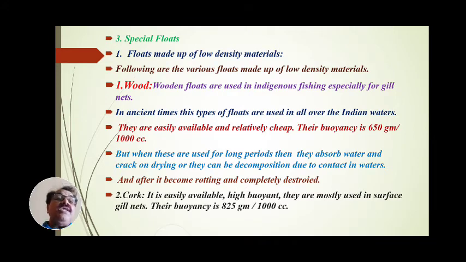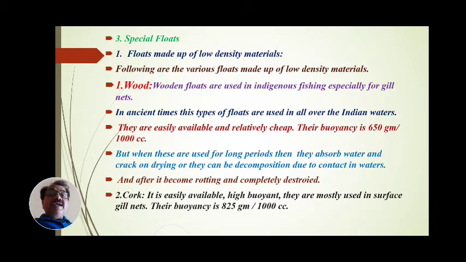But when these are used for a long period, what is the drawback of these wooden floats? When wooden floats are fabricated and used for a long period, they absorb water, their color blackens, and they crack on drying. When they dry in the summer period, they crack, and when cracked, they completely break.